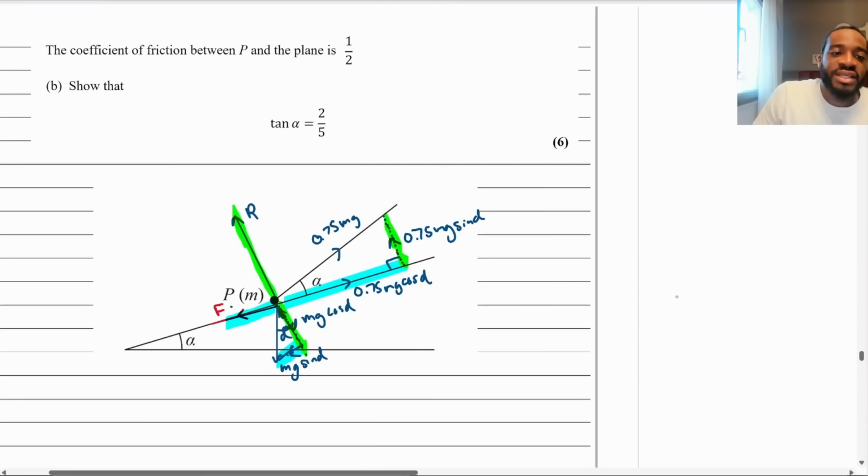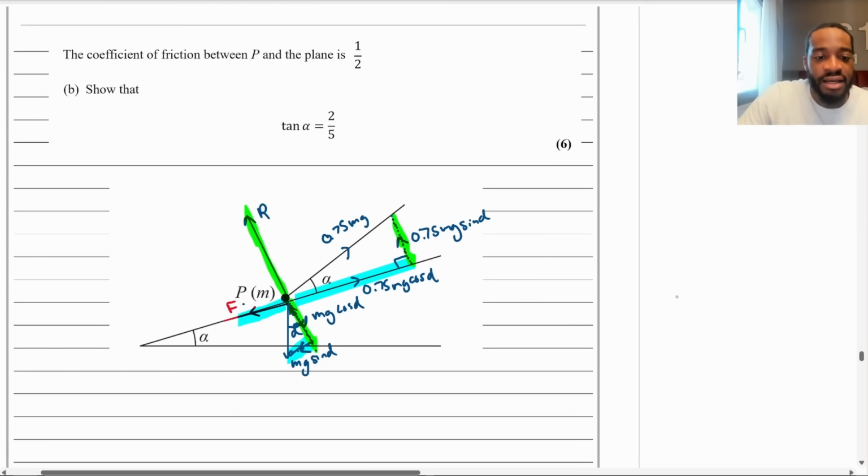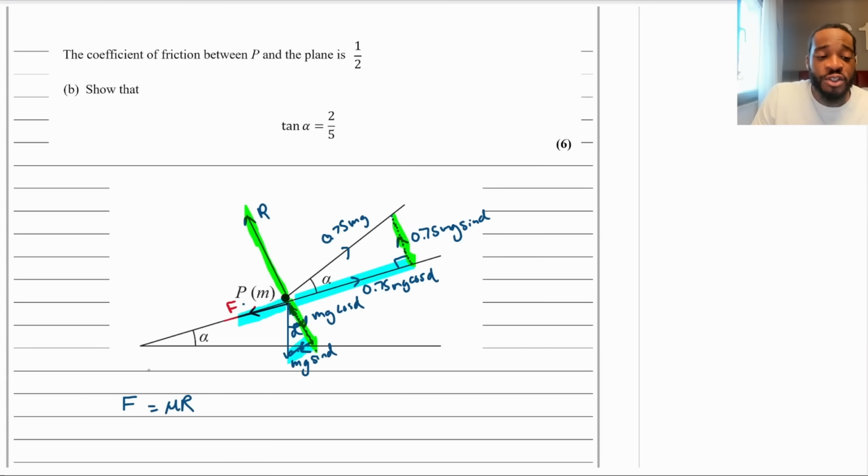All right, so part B says the coefficient of friction between P and the plane is 1/2. Part B says show that tan alpha is equal to 2/5 for 6 marks. Okay, so 6 marks, it may seem a bit daunting, but it's literally just a bit of algebra here. The first thing you should notice is that they've told you the coefficient of friction. So immediately, when I see that, I think of F equals mu R, right? Now, coefficient of friction, which we call mu, is 1/2. So therefore, we can say that F is equal to 1/2 R.